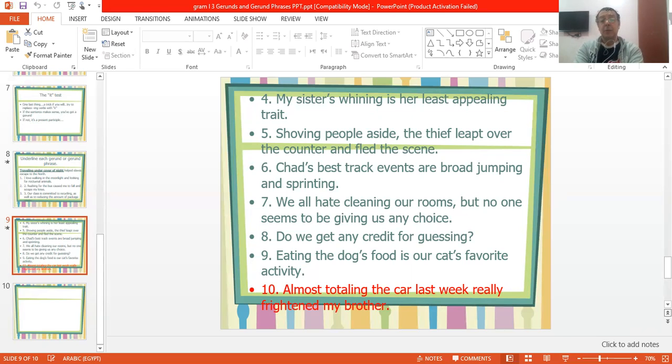Number 7, we all hate cleaning our rooms. It's a gerund. We hate it. So we can use the it test. No one seems to be giving us any choice. Giving us is a verb, so forget about that one.